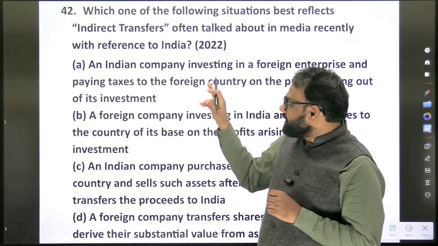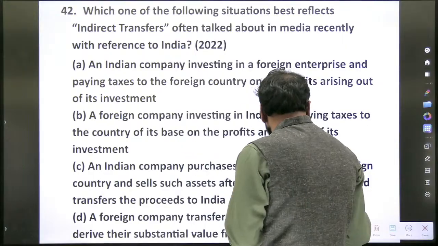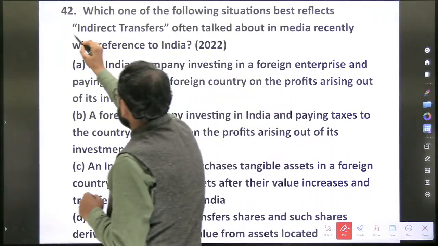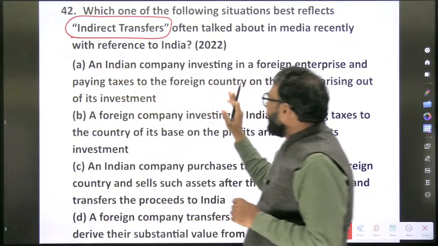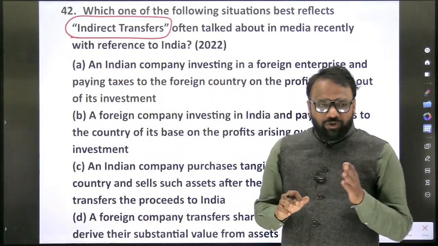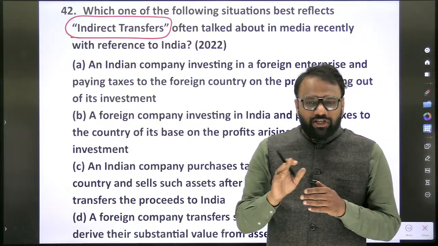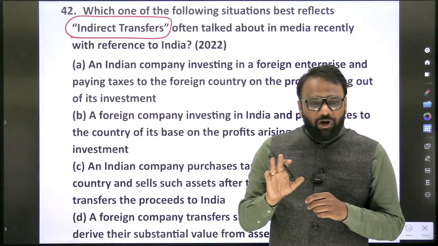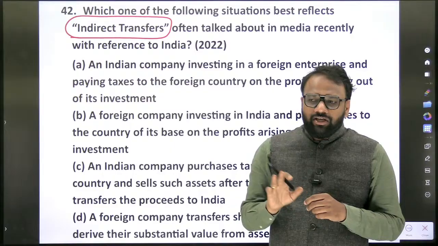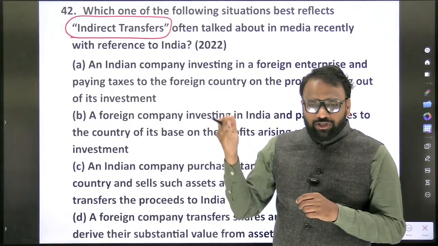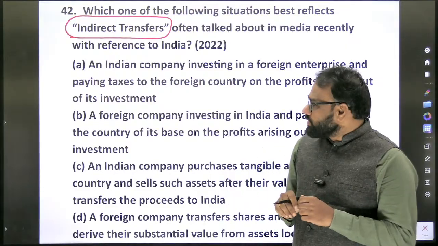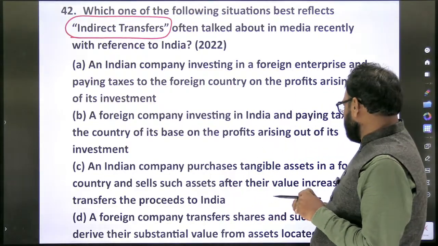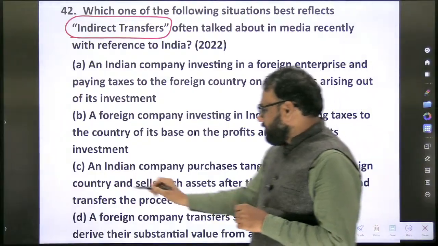Similarly, in that context, this term indirect transfers. In 2022 itself they asked a question, because in 2021 or 22 there was a Supreme Court judgment on a Vodafone related case. There is no chance of this question repeating, but again the concept is important. So what's the answer? It's the third one.